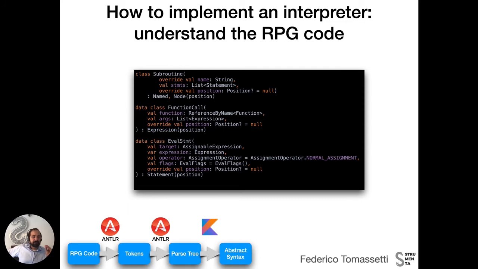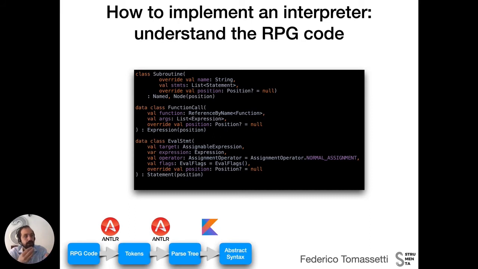Now, to define the abstract syntax tree, instead, we have defined a set of data classes that are basically structures, and we have defined them in Kotlin, where it's very easy to define these data classes and get a lot of functionalities for free. Basically we define a set of nodes, the kind of structures they have, the kind of fields they have.